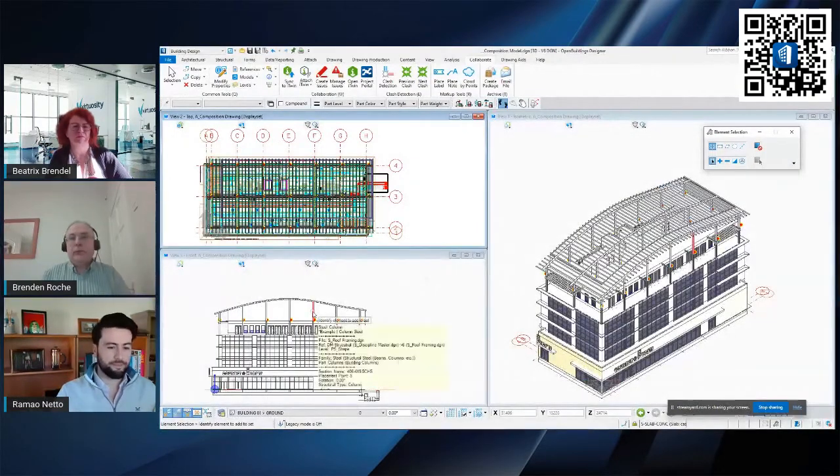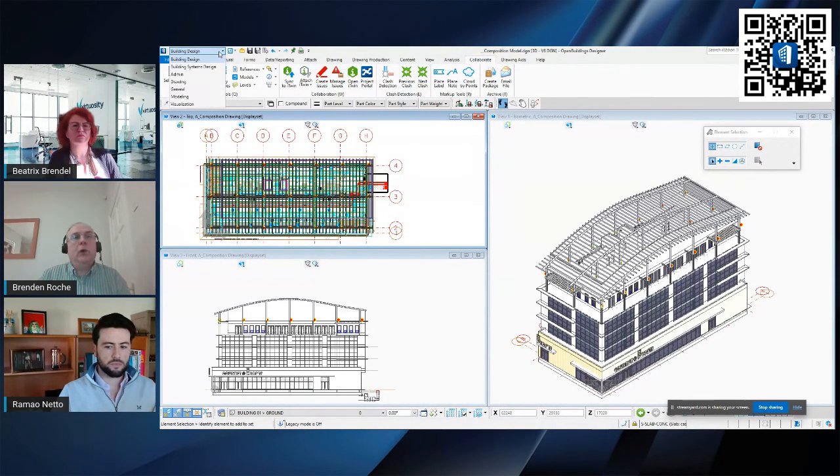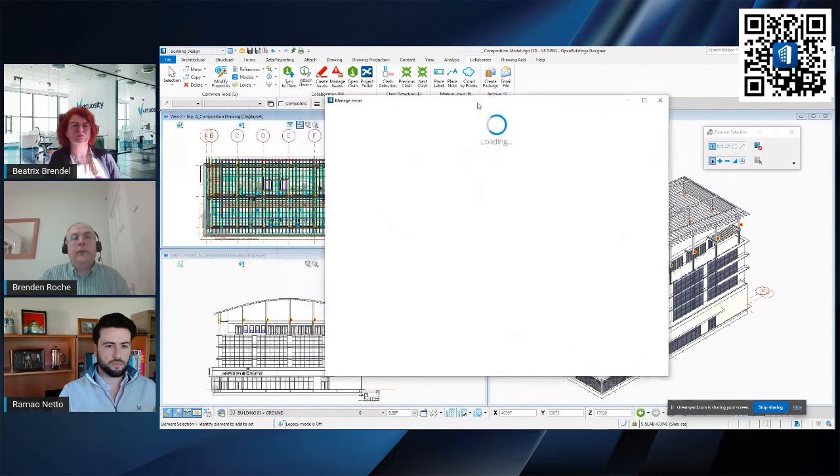Okay. So once you've actually got your document, your file open, you'll notice that in OpenBuildingsDesigner there is a Collaborate tab. Okay, it's up here at the top of the screen, and you'll find that repeated under many of the different workflows that we have. And there are two items here. There is Manage Issues and Create Issues. I'm just going to open up the Manage Issues dialog box first.